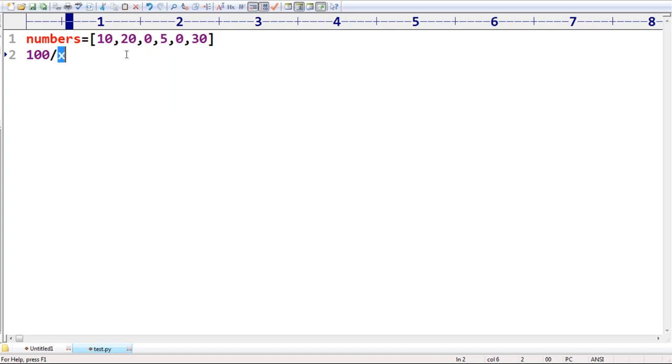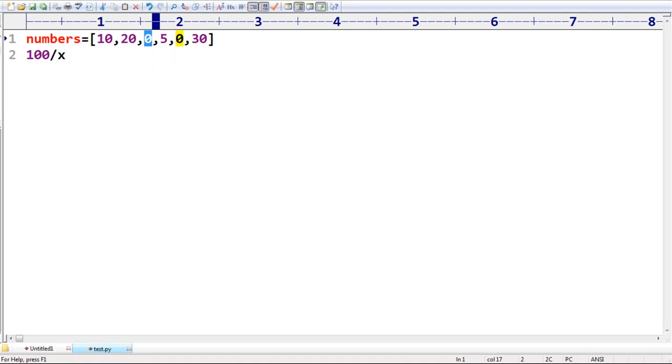Now my question is, whenever 0 is coming, immediately what are we going to get? A zero division error. So before performing this division, first I will check: is it 0 or not? If it is 0, then don't do the division. Just print that it is 0, how can I divide with 0, and go for the next number.